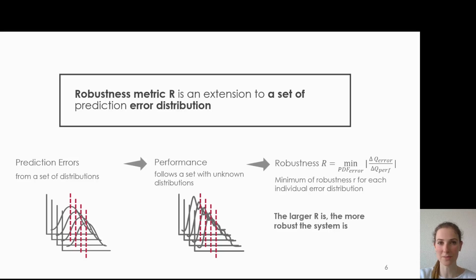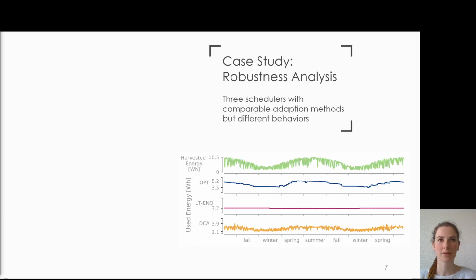error distributions. We now apply the robustness definition and analysis to a case study where we investigate 3 schedulers. These schedulers adapt the application in comparable ways, namely by determining the energy the application uses, but they lead to significantly different system behaviors. We analyze them both with respect to robustness as well as performance. Before diving into the analysis, let's look at how the schedulers behave.